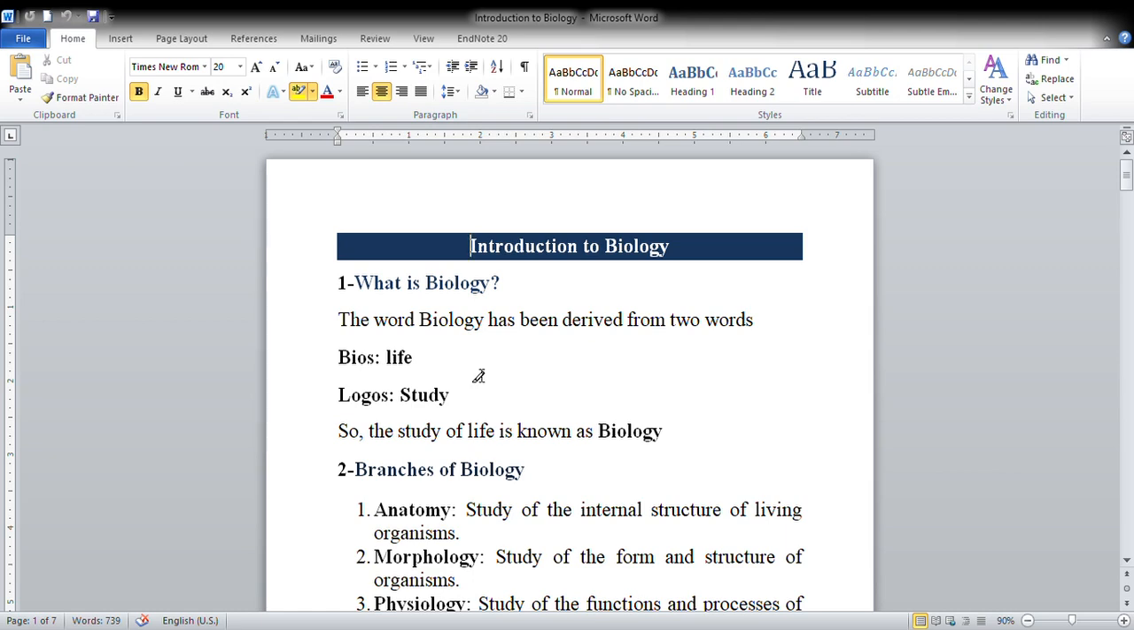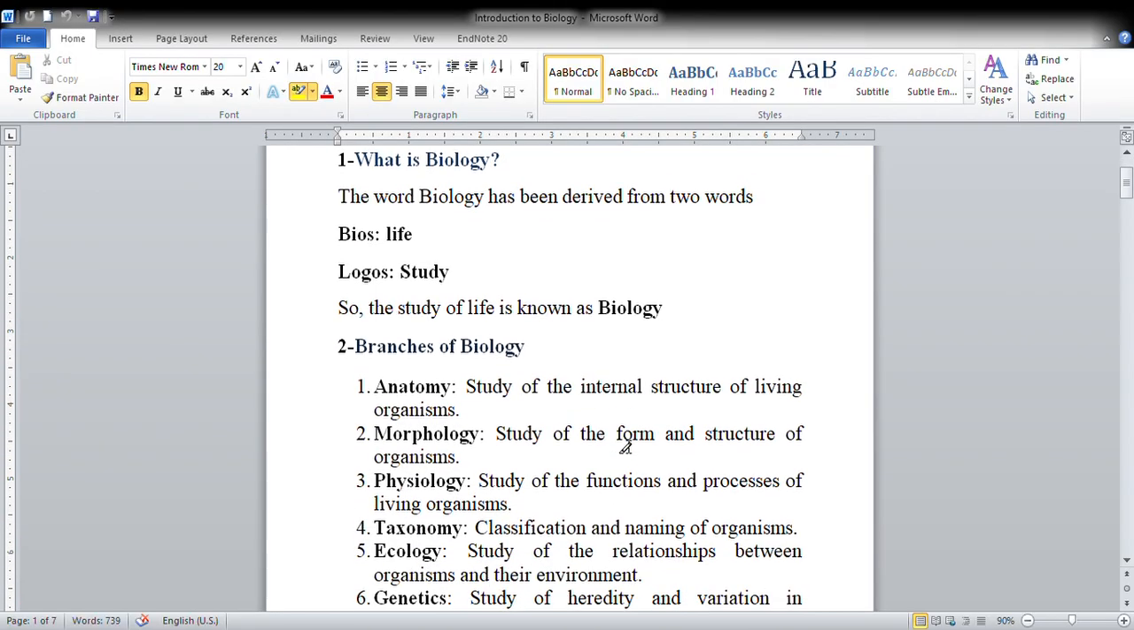Introduction to biology. So, what is biology? The word biology has been derived from two words, bios and logos. Bios means life and logos means to study. So, simply we can say that the study of life is known as biology. What are the branches of biology?